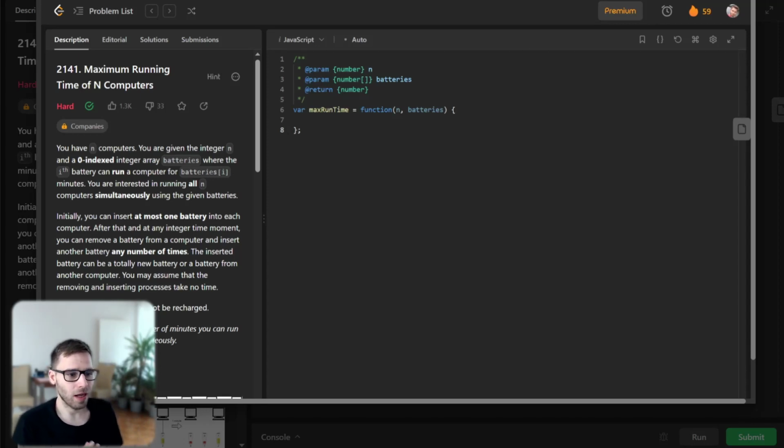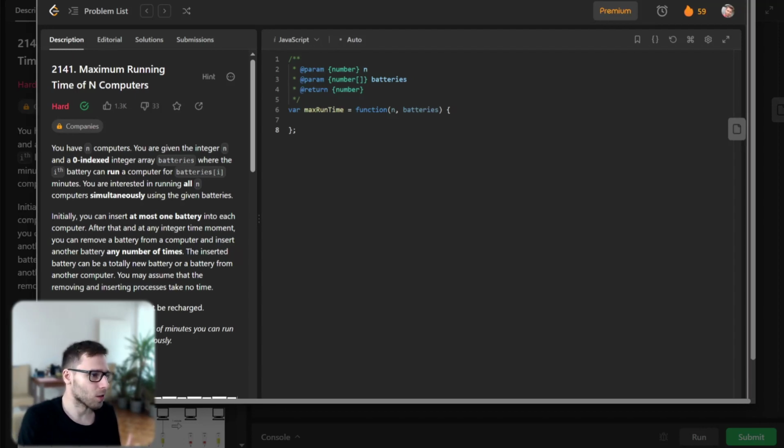Today we are going to tackle a fun and challenging problem, maximizing the running time of n computers. So we have some n and an array of batteries, and we will solve this problem in JavaScript. And we will use a very cool approach called binary search.